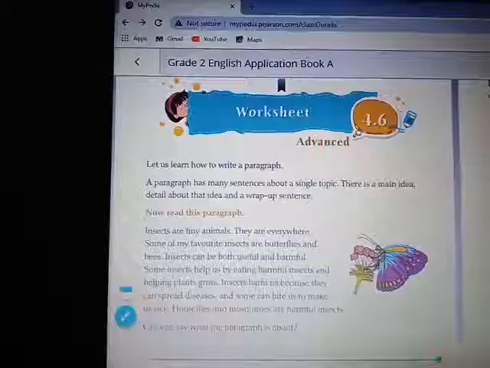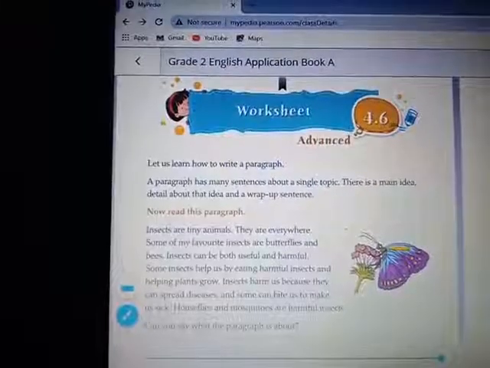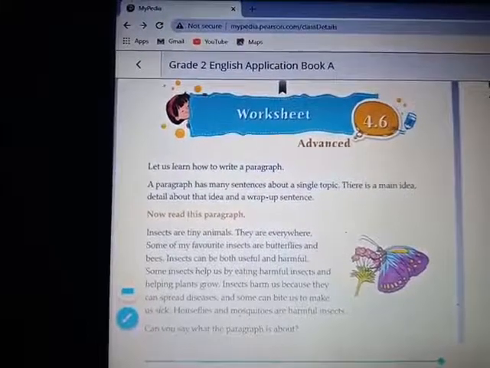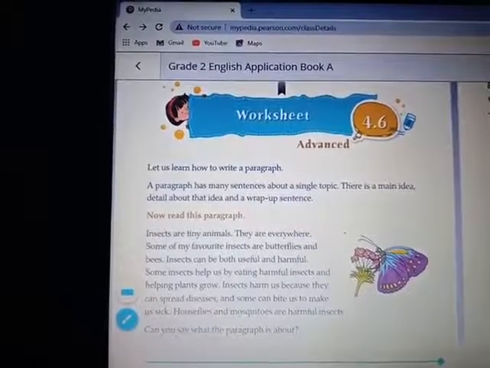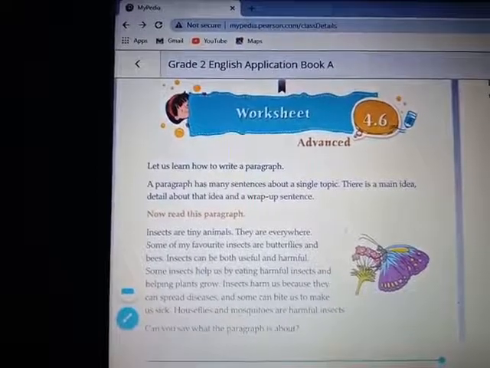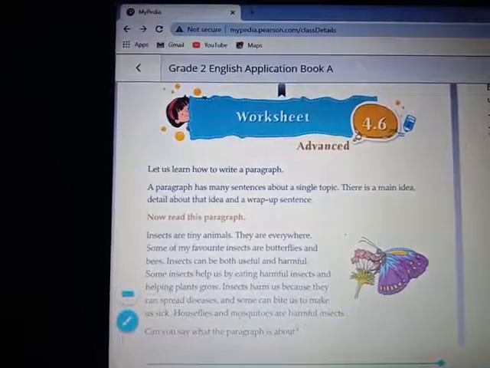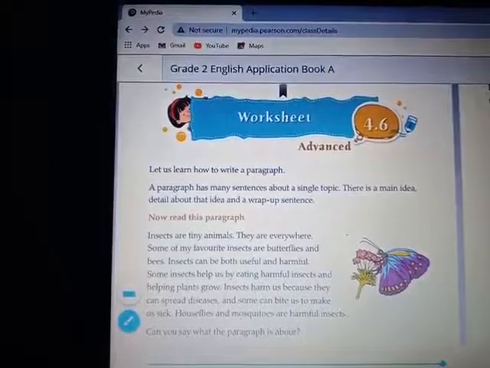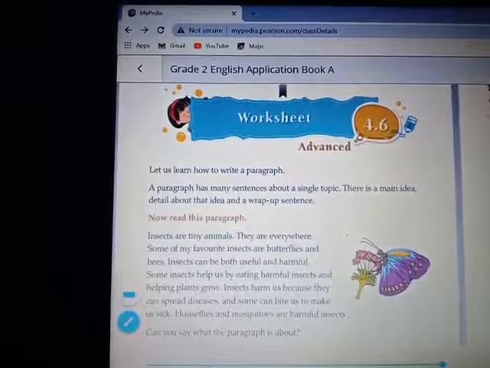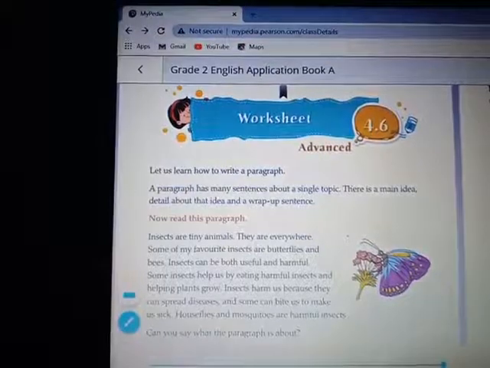Let's start. I have already explained to you about paragraph writing. Again, we'll revise this worksheet. Let us learn how to write a paragraph. A paragraph has many sentences about a single topic. There is a main idea, detail about that idea, and a wrap-up sentence.